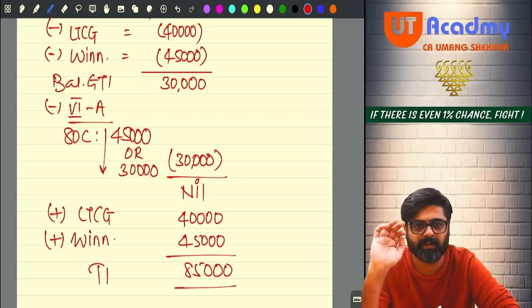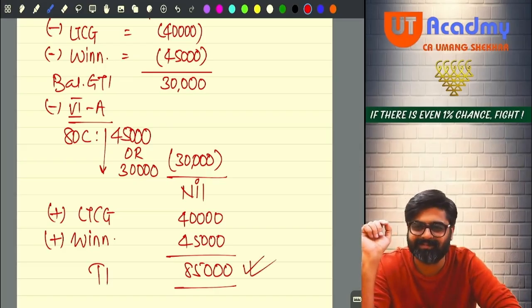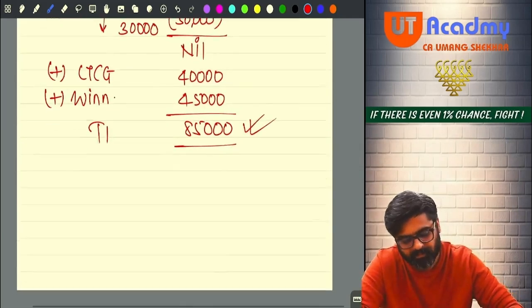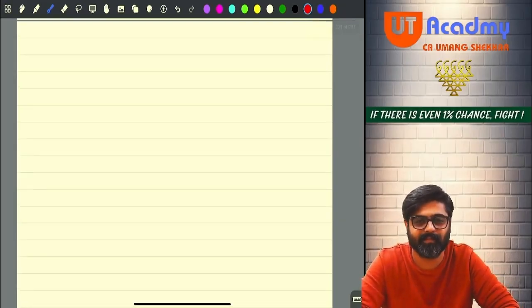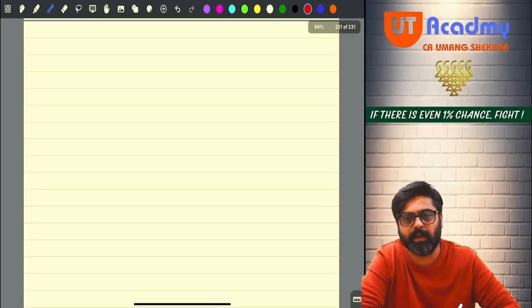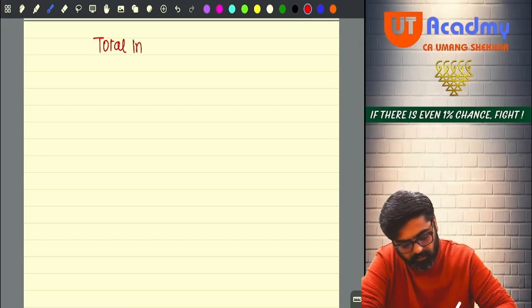Perfect. Now pay attention. If somebody tells you to calculate the tax liability on this, will you be able to calculate that? Pay attention. I am solving now. Total income is how much? 85,000, no?